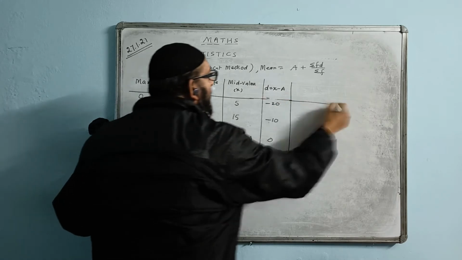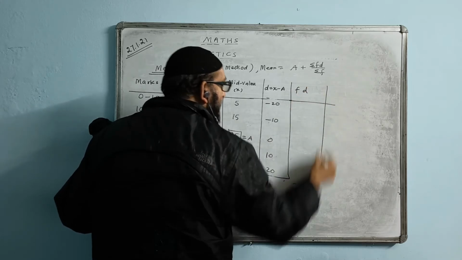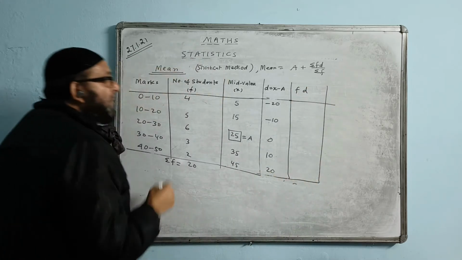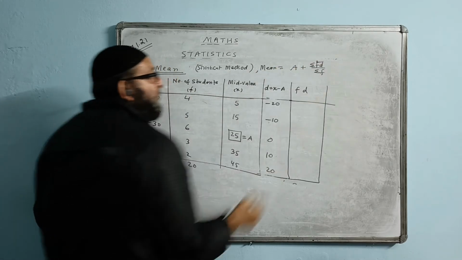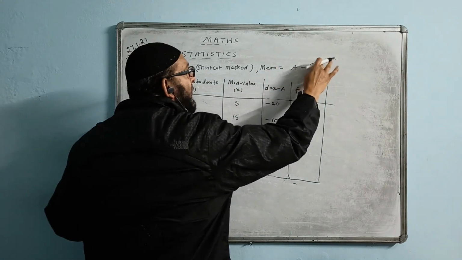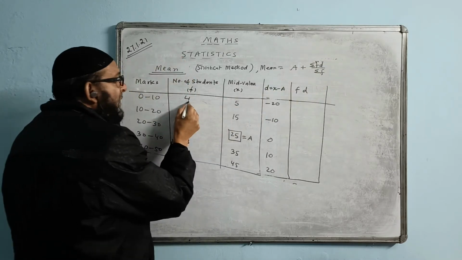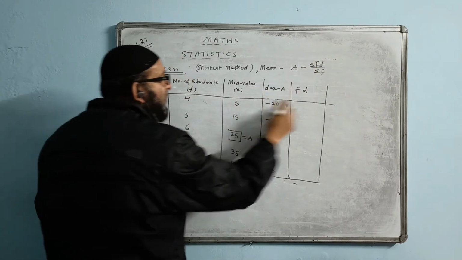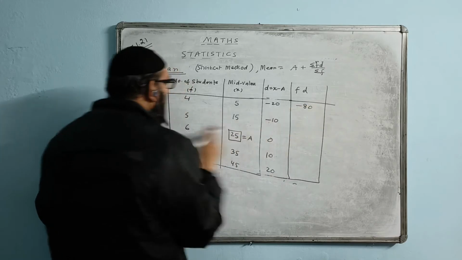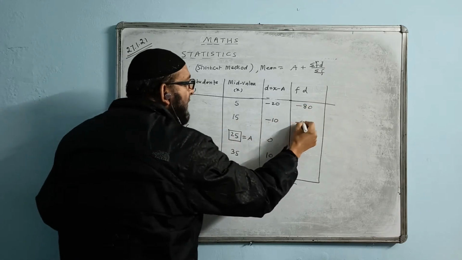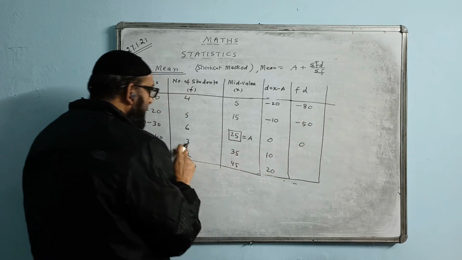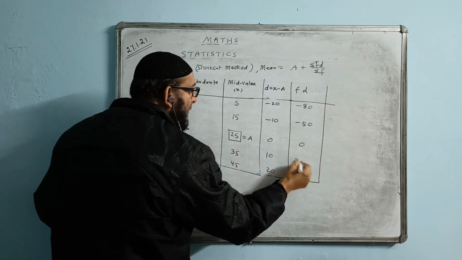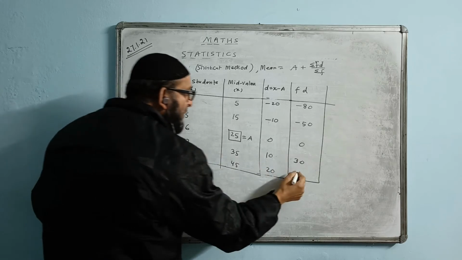Now I will make a column for F into D, FD. Now I multiply F and D, not x. Remember, the formula says F into D you will do. This and this I multiply. 4 into minus 20 will come minus 80. 5 into minus 10 will come minus 50. 6 zeros are 0. 3 tens are 30. 2 twenties, the answer will come 40.